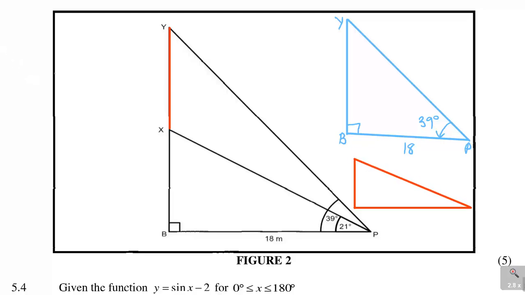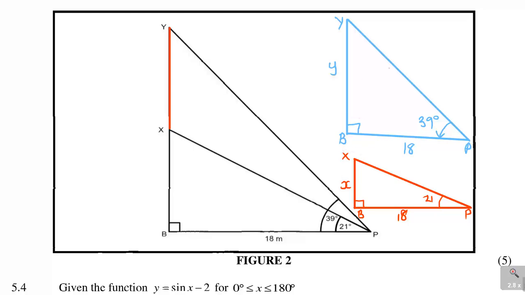So this smaller one, remember, is not drawn to scale. Now we have got X, we have got B, you have also got 18, and you have got P. So that's what you're having. And now this angle is 21. Now whenever you're solving this, what you need to ask yourself is, what are they looking for? So here we're looking for this distance, and here I will call it y. This is what you're looking for, x and y.